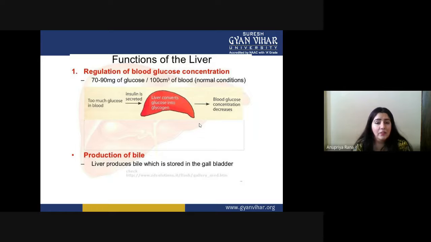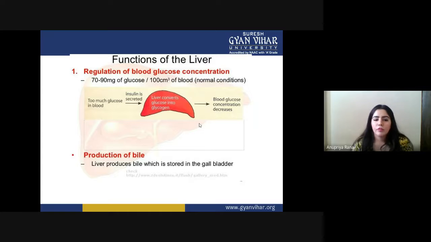This whole conversion of glucose into glycogen is done in the liver, and it is a very important process, because glycogen is helpful when the body doesn't have glucose to make ATP. At that time, the glycogen helps the body convert back into glucose, and after having glucose, we can make energy from it. So blood glucose concentration decreases, because when glucose is converted into glycogen, it reduces the level of glucose in the blood.